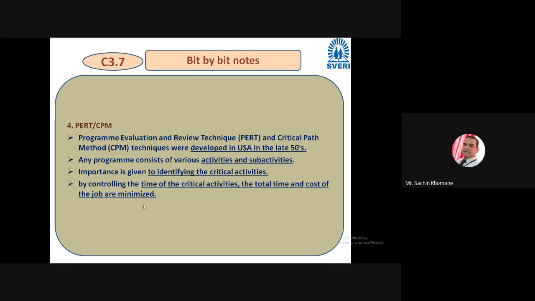Activities may be so many. So finding the critical activities, and controlling the time of the critical activities, total time of the activities, cost of the job, for such purposes people are using CPM and PERT. Especially these techniques are used for identifying the critical activities in the organization.